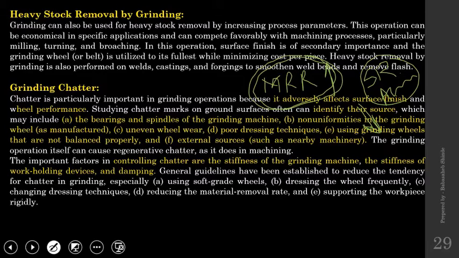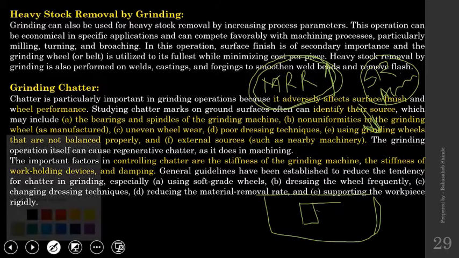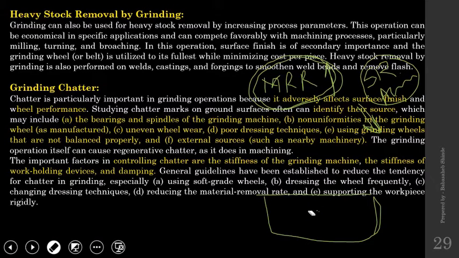While applying the grinding process, you can use this condition initially when, suppose this is a raw material and this is the actual product. Let me draw the product again. Okay, so this is the product. While removing this much material, I need not worry about the dimensions and all, right? So during removal of this material, I can go for this heavy stock removal.